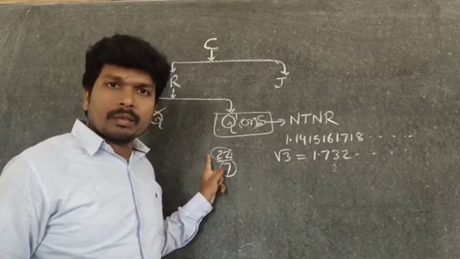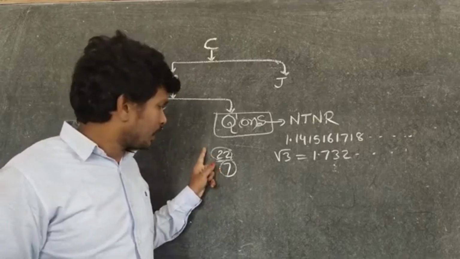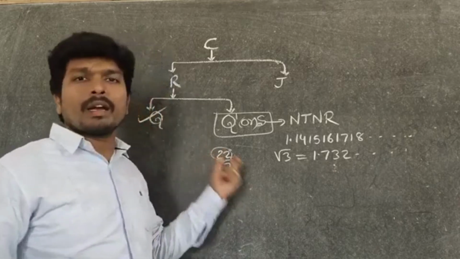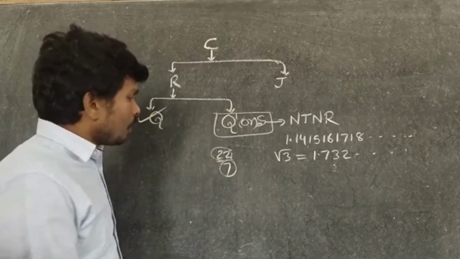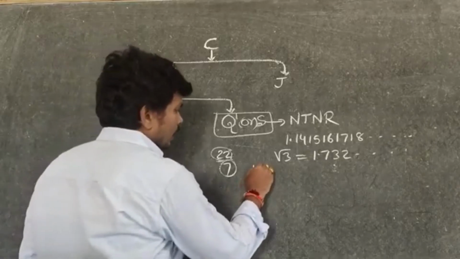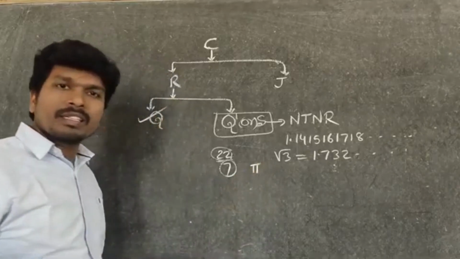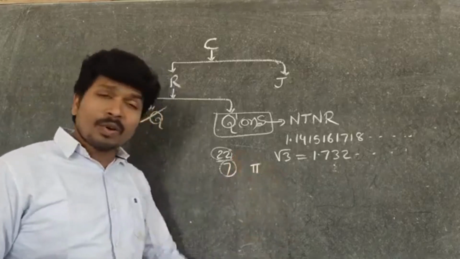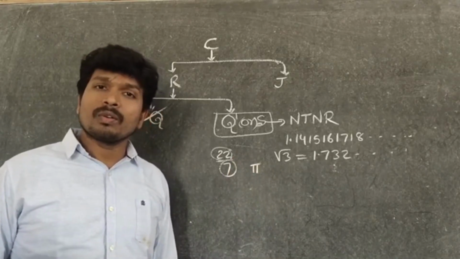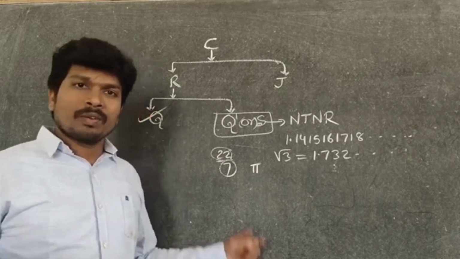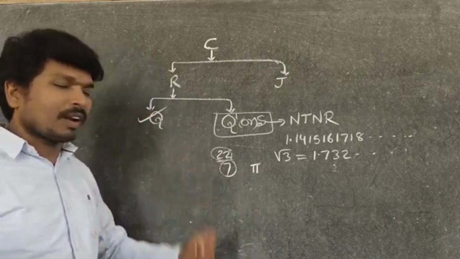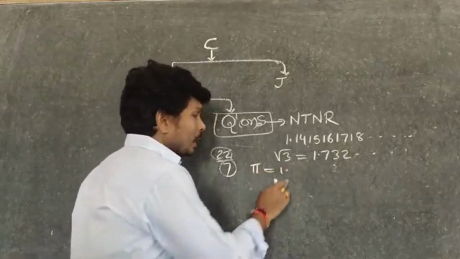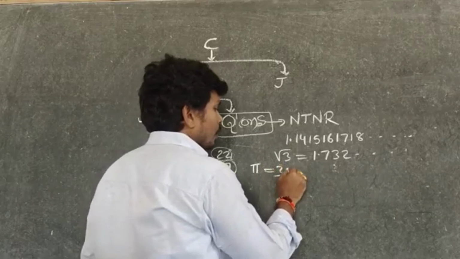it is in the form of P by Q, where 22 and 7 are integers and the denominator is not equal to 0. Now I am asking you, is pi a rational number? Because pi is equal to 22 by 7? Yes or no? No. Pi is not a rational number, because it is a non-terminating, non-recurring decimal.